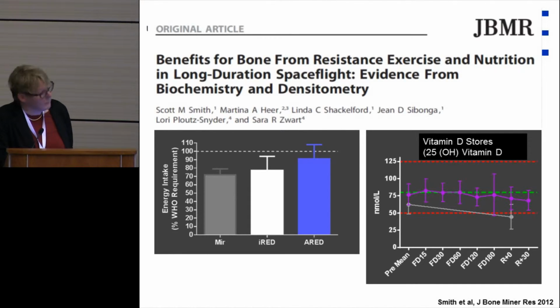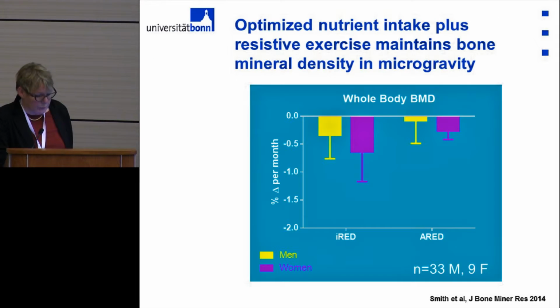Now, when they have that more adequate nutrition, you see that bone mineral density can be kept independent of sex. You see here the percent change of bone mineral density per month. Those who had the lower exercise and inadequate nutrition had a much higher decrease in bone mineral density than those who had the ARED. So combining optimal nutrition plus resistive exercise seems to be one optimal countermeasure in microgravity.